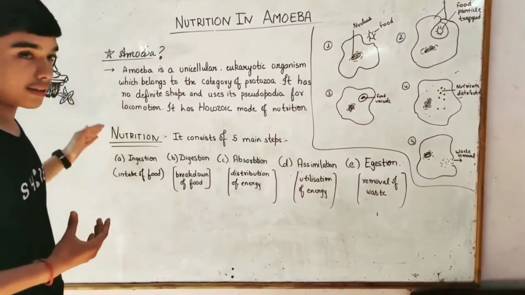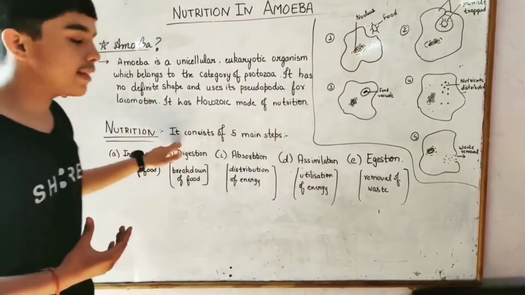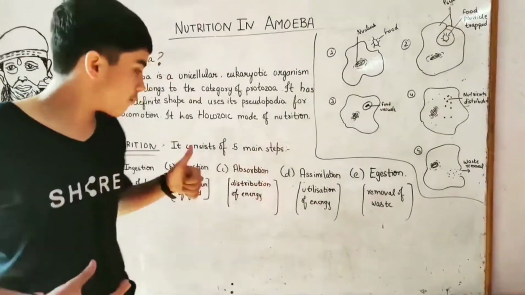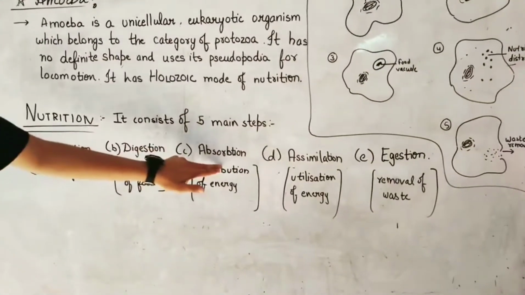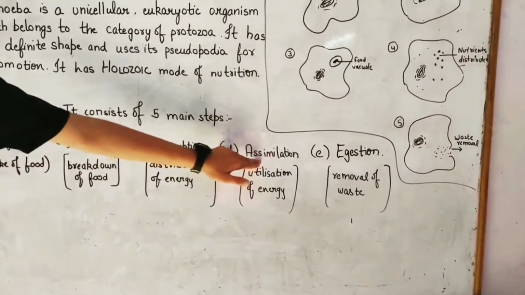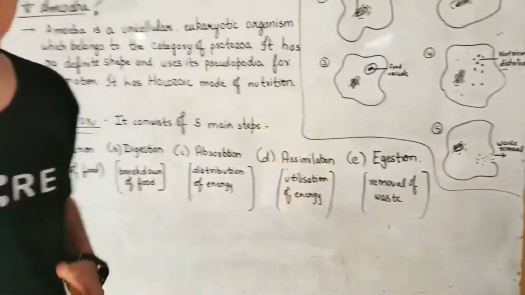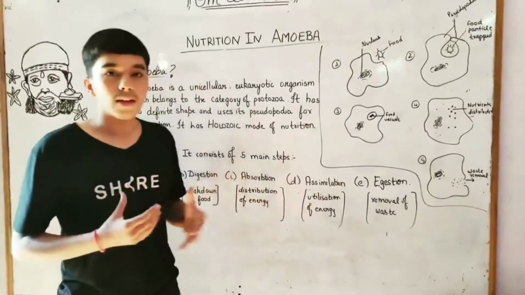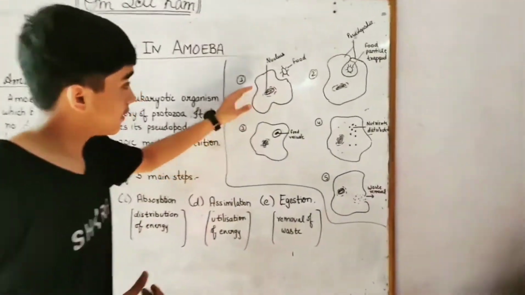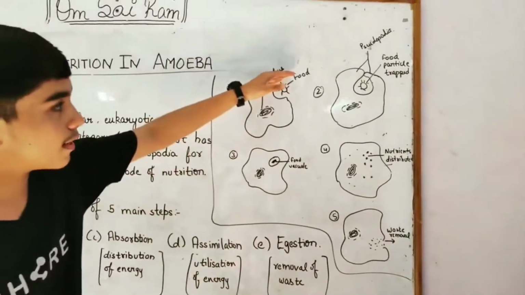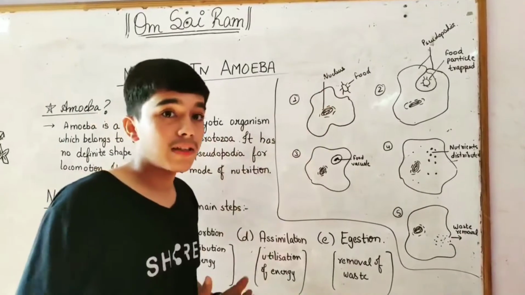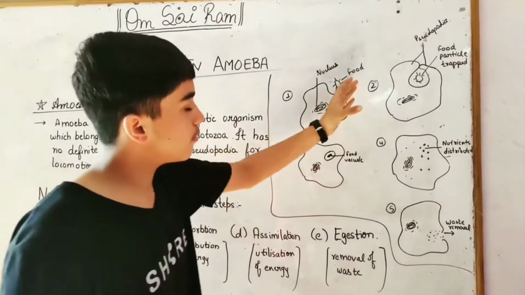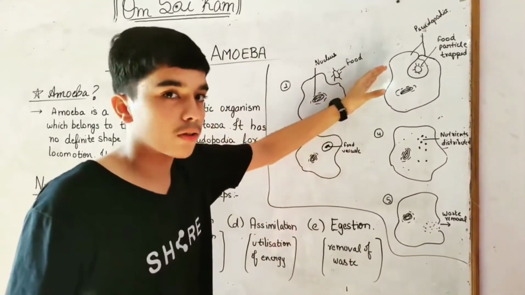Let's come to the main topic, that is nutrition. It mainly consists of 5 steps. Number 1, ingestion. Number 2, digestion. Number 3, absorption. Number 4, assimilation. And number 5, egestion. Let's understand these with the help of diagrams. So here, this is amoeba and this is our food particle. Now, amoeba is in the need of energy. So how will it get it? It will get its energy by the trapping of food.